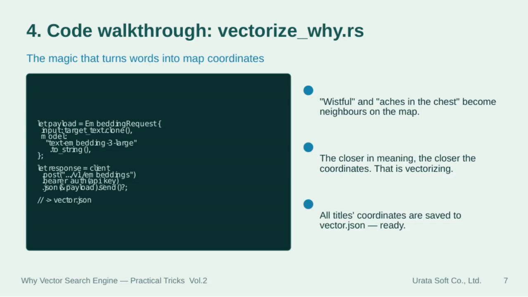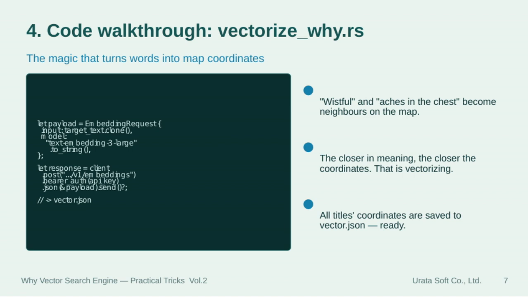Here, we dive into the heart of the process with the code walkthrough of vectorize_y.rs. This is where the magic happens, turning words into map coordinates. You start by creating a payload with the target text and specifying the embedding model, in this case, text-embedding-3-large. Then, a request is sent to the API, which returns the vector representation.